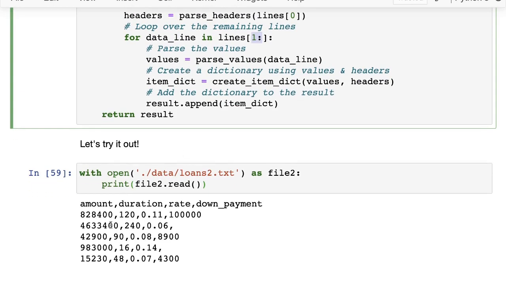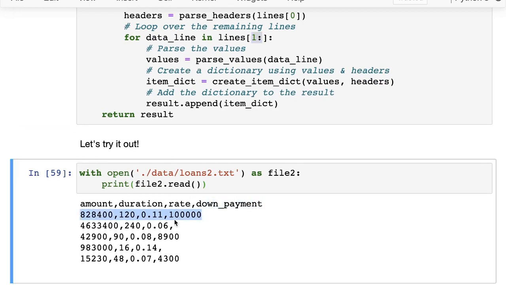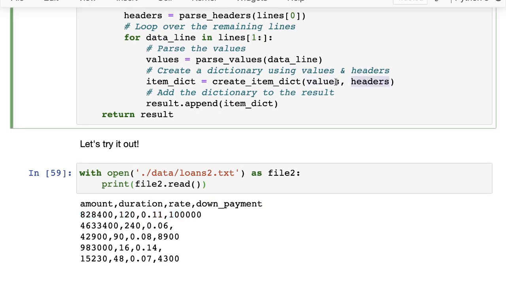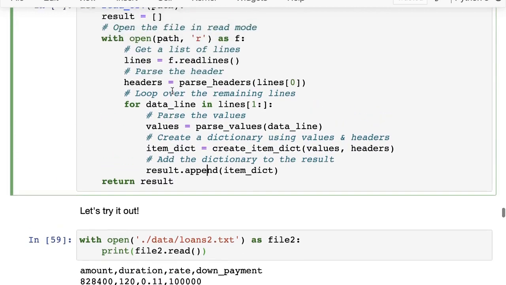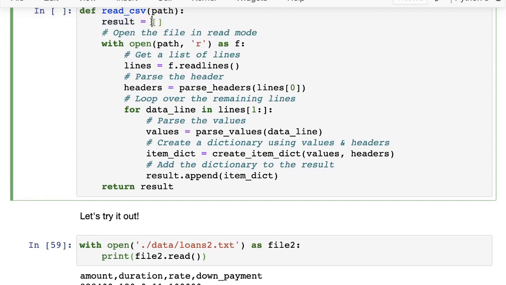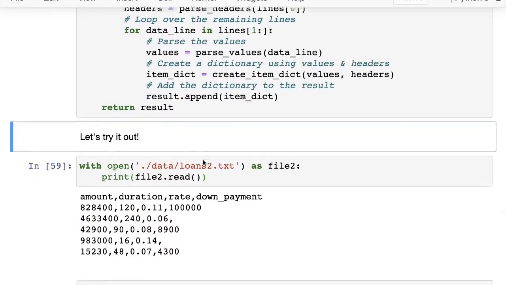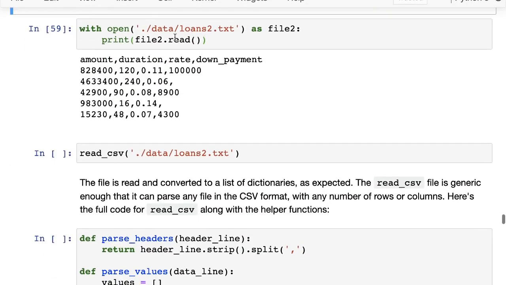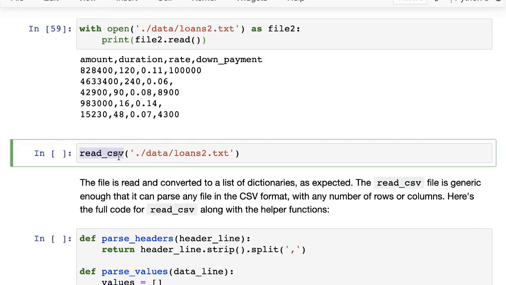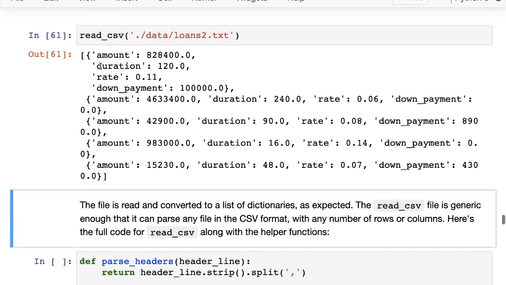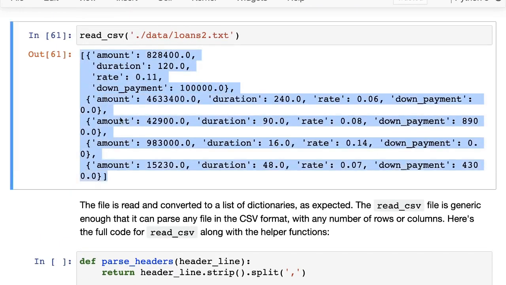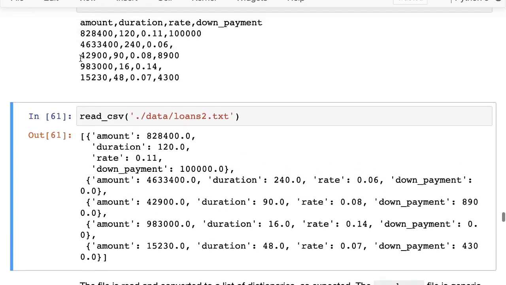Then it parses the values. It takes this line and converts each of these into floating point numbers. Then it takes the values and the headers and creates an item dictionary. That creates a dictionary, and then it takes that dictionary and appends it to the result, which is a list where we are keeping track of all the dictionaries. Okay, so that's our read CSV function, and let's try it out. This is our loans2 file, and if we call read CSV on loans2, it looks like we've gotten a list of dictionaries, and you can verify that these values match these values.